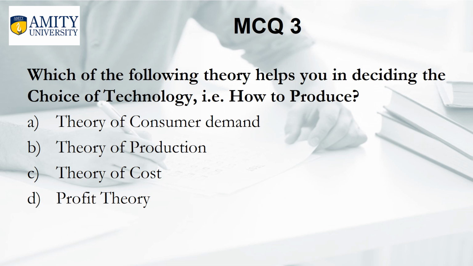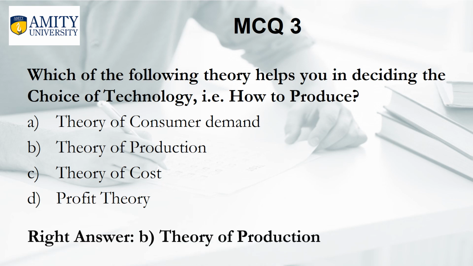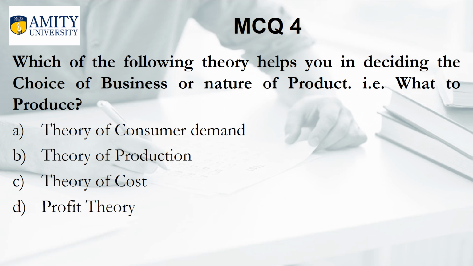Which of the following theories helps you in deciding the choice of technology, that is, how to produce? A. Theory of consumer demand. B. Theory of production. C. Theory of cost. D. Profit theory. And the right answer is B. Theory of production.